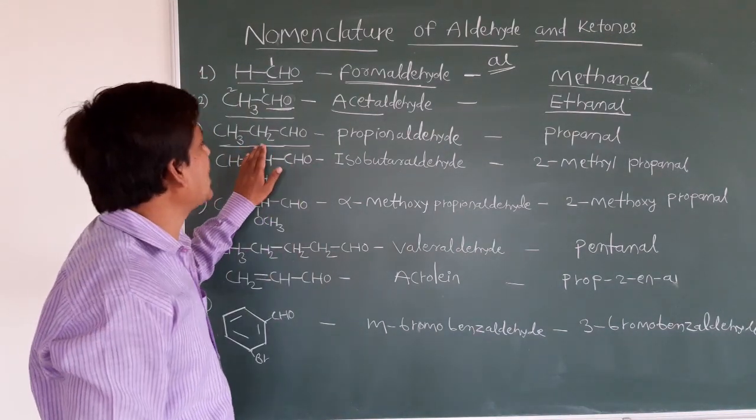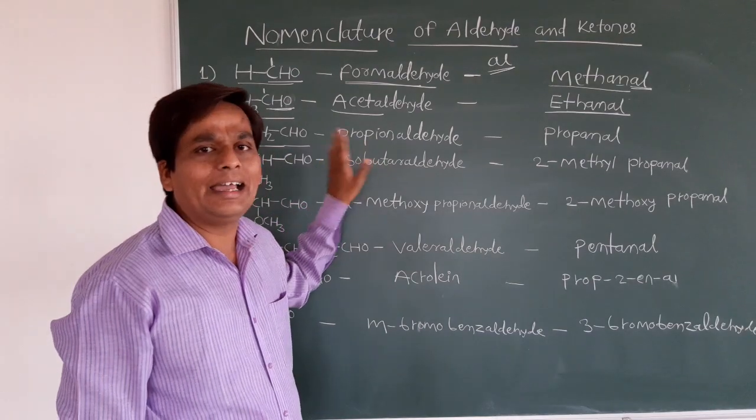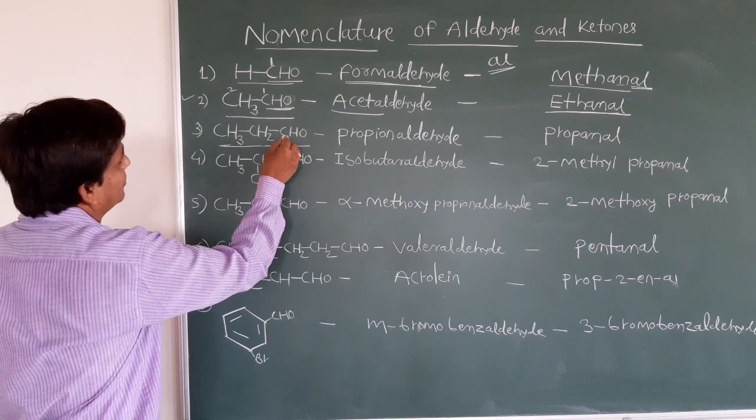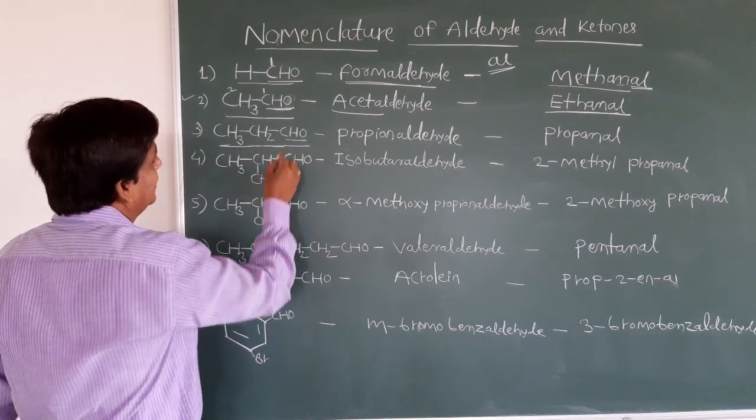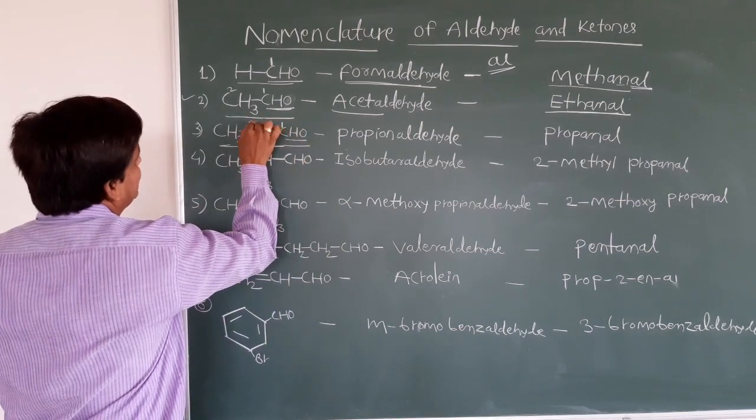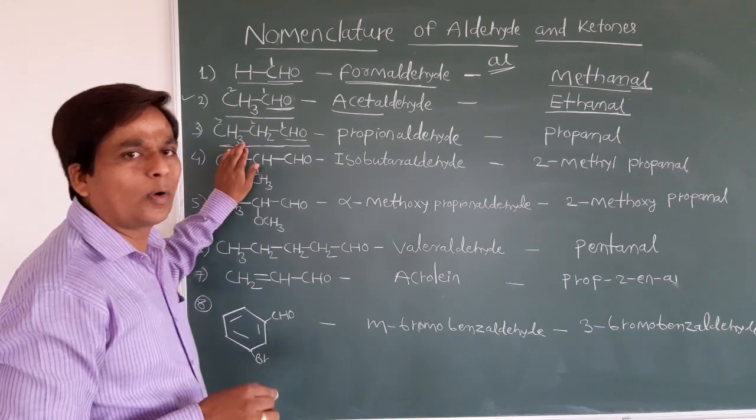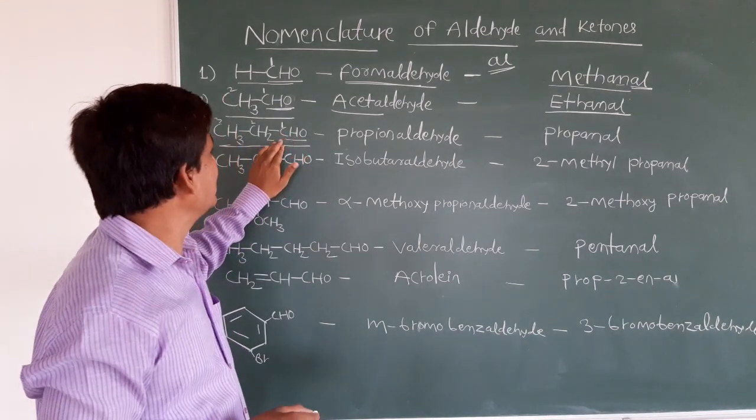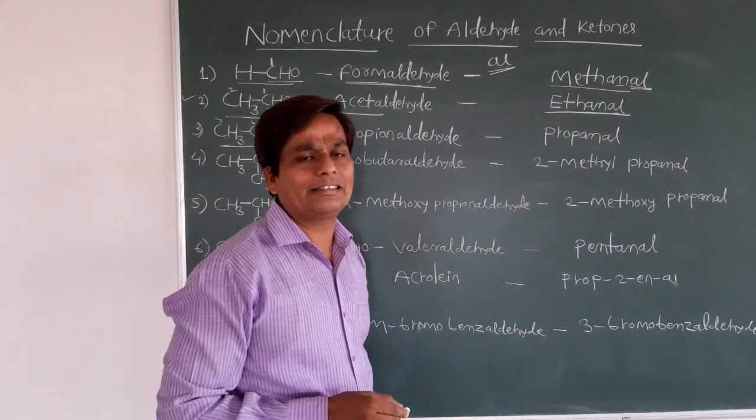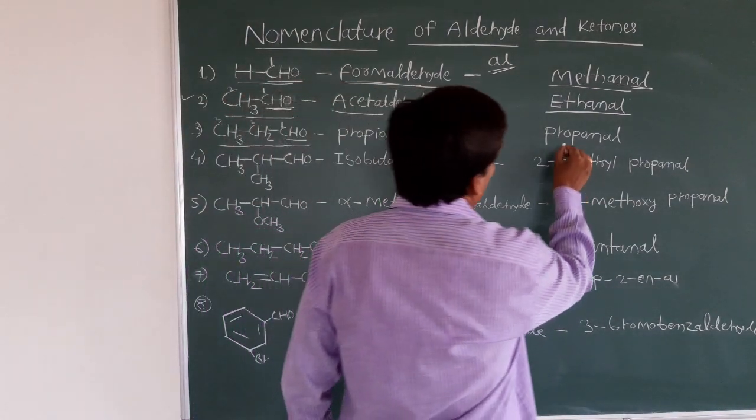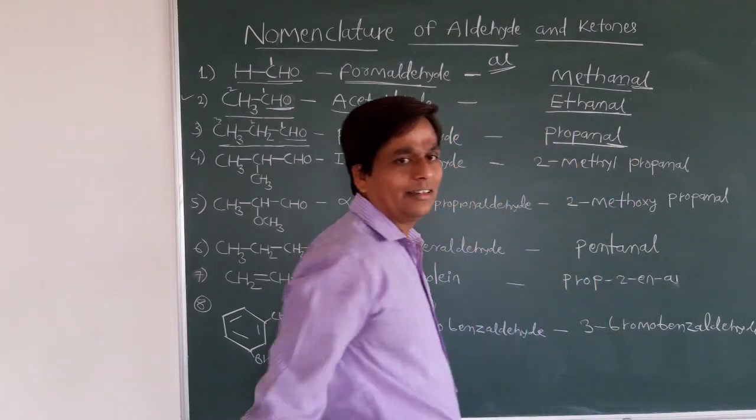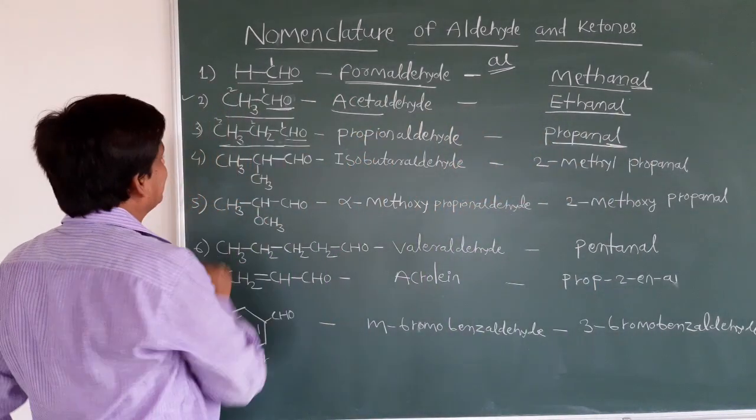See the third example, CH3CH2CHO. Three carbons, it is propionaldehyde. This is the common name. What about the IUPAC name? You have to start the numbering from here because the functional group is attached here. This is the first carbon, second and third. Three carbons means it is propane, and aldehyde is the functional group. That's why from that parent alkane we remove the E and attach the suffix Al. So it is propanal. Just see here, E is replaced by Al. Now clear everybody?